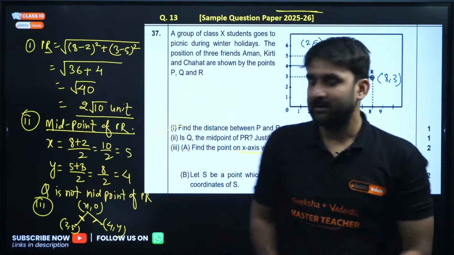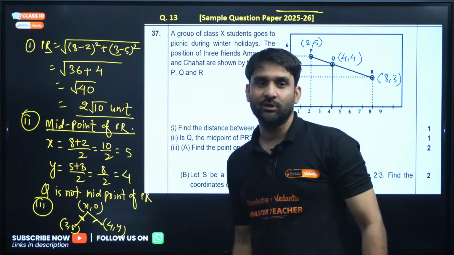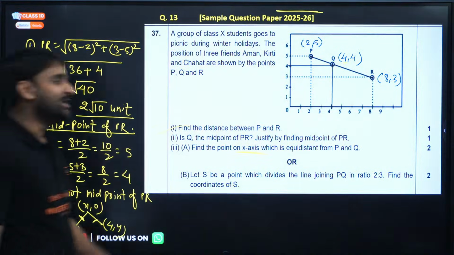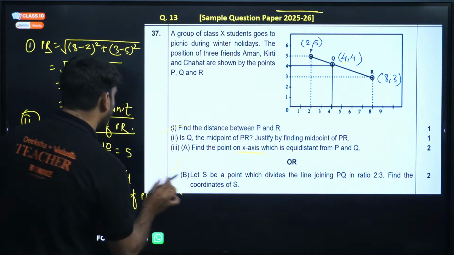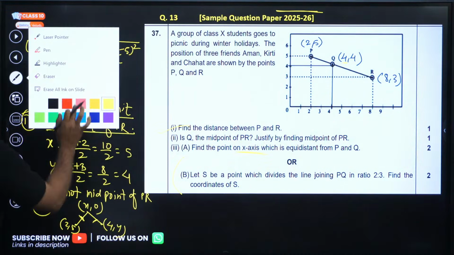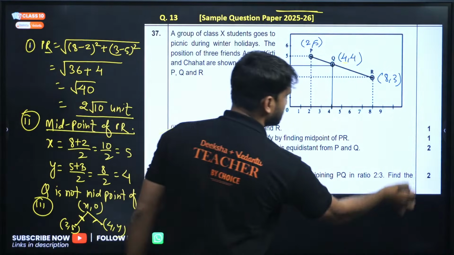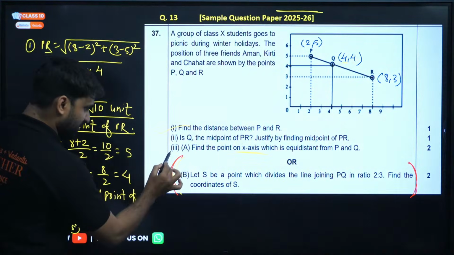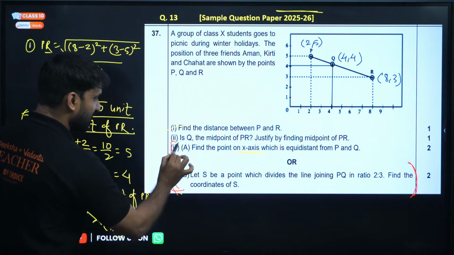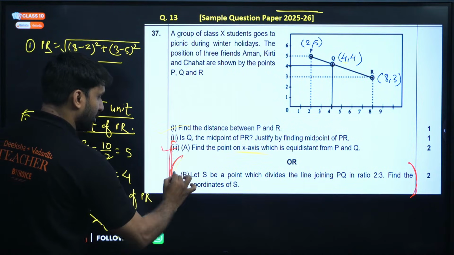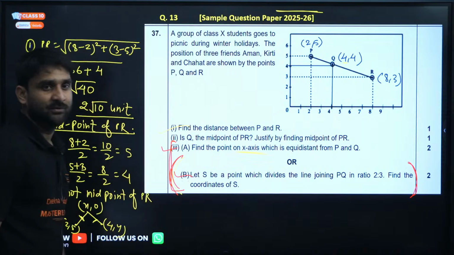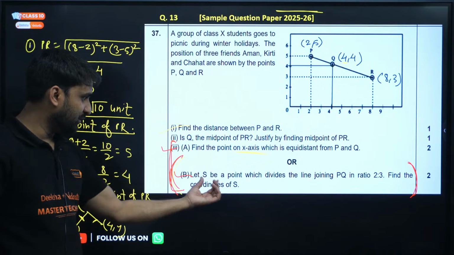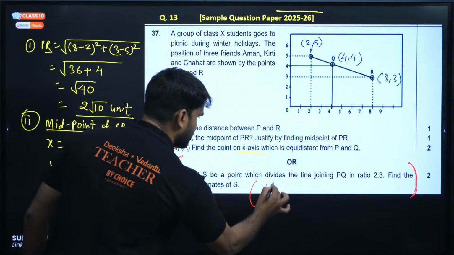Go and apply the distance formula, you can get the value of x. Okay, moving to the next question, question number 34. No question. So I am giving you one homework. See, my dear, in the board exam, in question number 3, you will have two options. Either you can attempt this question or this question, because there is an 'or'. So the question which you are comfortable with, you can proceed with that. So I think you should solve this question. I'm giving you only one question for your homework.